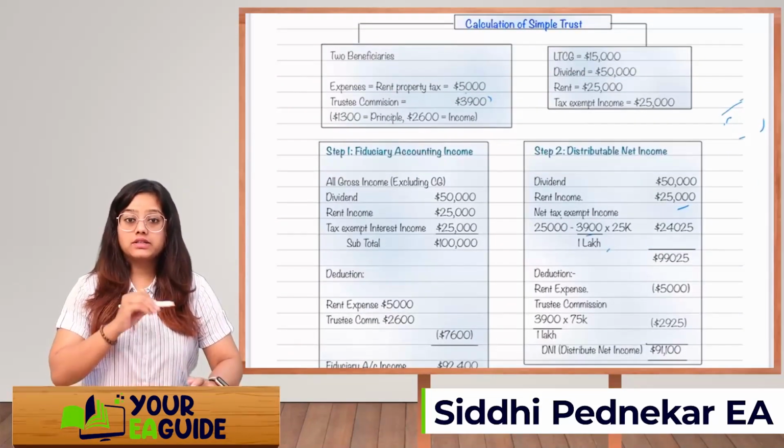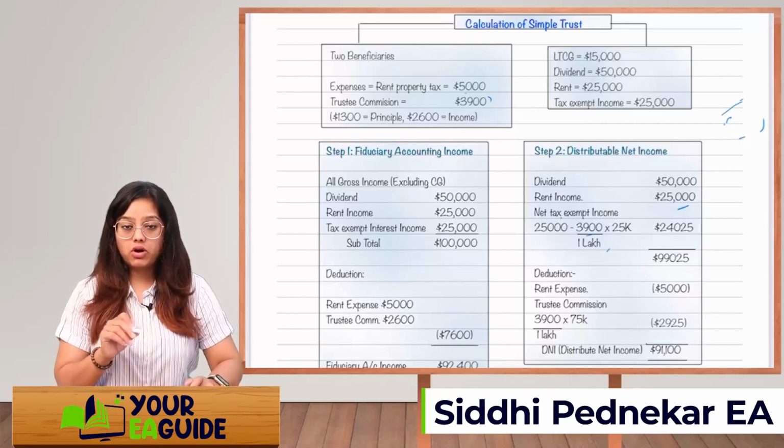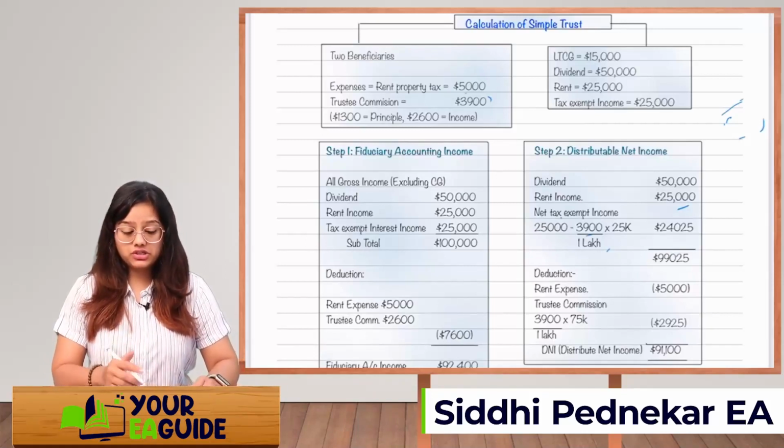And if on the asset, on principal or corpus, the trustee is getting the commission, then that is called principal. Okay. This bifurcation is necessary. We'll see in our next step.